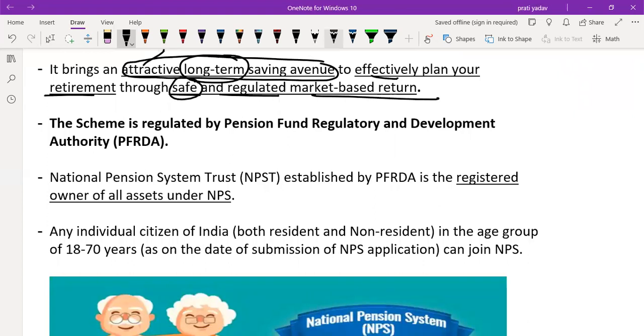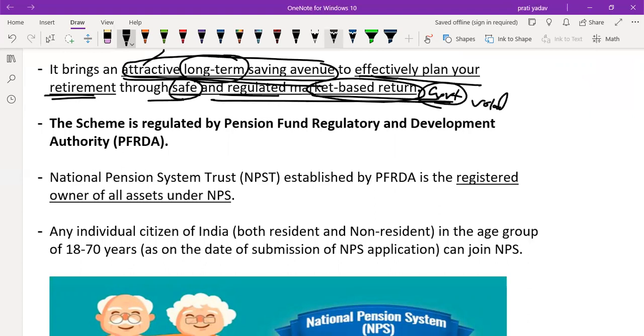So it brings an attractive long-term saving avenue to effectively plan your retirement through safe and regulated market-based return. Market-based but safe, because it is in the hands of the government. It is not very volatile, and you can get your desired return. The scheme is regulated by the PFRDA, Pension Fund Regulatory and Development Authority. NPST, National Pension System Trust, established by the PFRDA, is the registered owner of all assets under NPS.